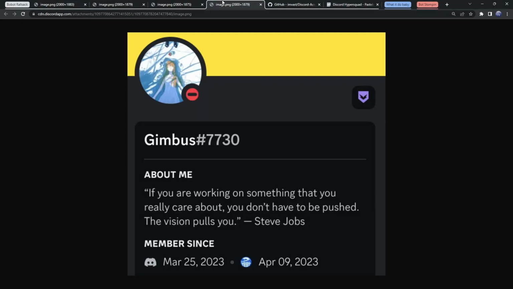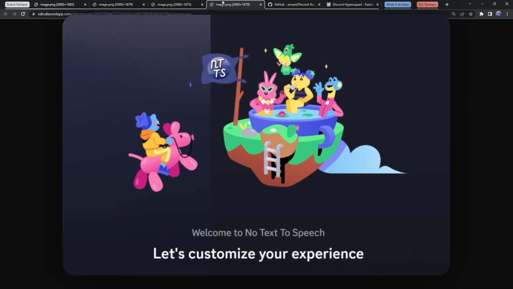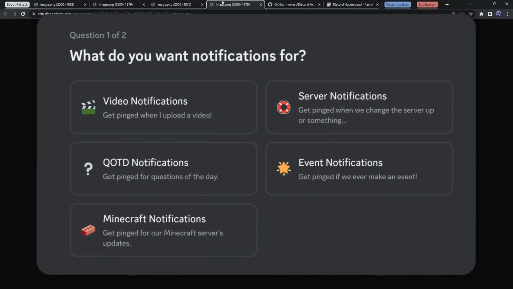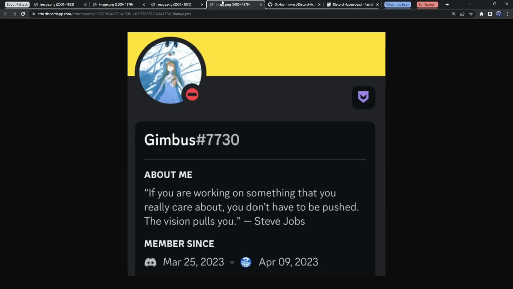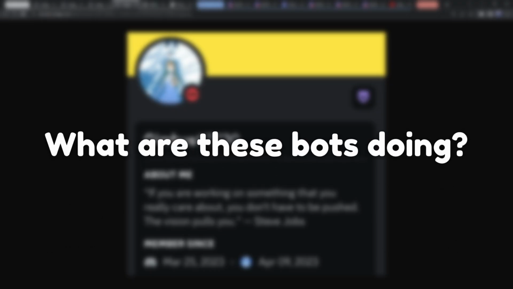Now, one final thing that these accounts do to seem even more realistic: when you join a Discord server, it has that little onboarding menu with all the things that you can select. These bots select every single option. Now, of course, this is to make the accounts look more believable, but there's also another reason why these accounts do this, and I'll tell you why a little bit later. So I think it's time to answer the big question. What are these bots doing on my server?